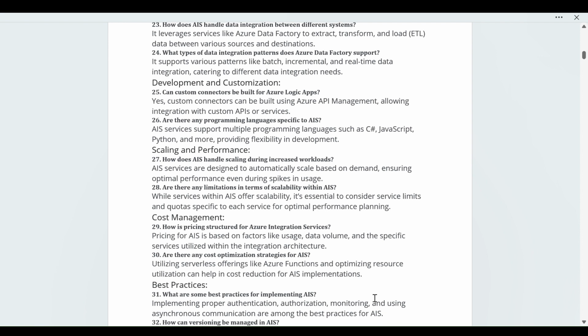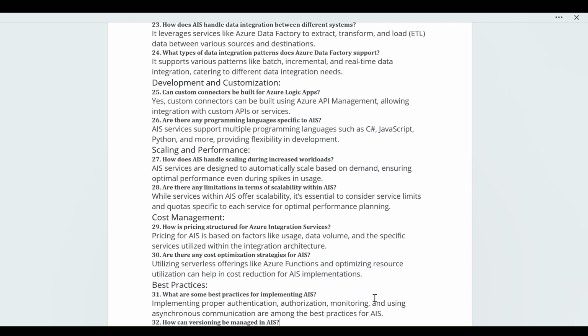Next, we have cost management. In cost management, how is pricing structured in Azure Integration Services? Again, it will be based on factors like usage, data volume, and the specific services utilized within the integration architecture. Next question: are there any cost optimization strategies for the AIS? Yes, you can utilize serverless offerings like Azure Functions, and optimizing resource utilization can help with cost reduction for the AIS implementation.